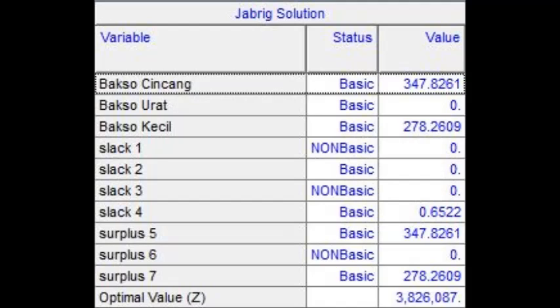The lower bound and upper bound for the constraints of meat are 20,250 until 24,000 grams. For kanji flour it is 2,400 until infinity.